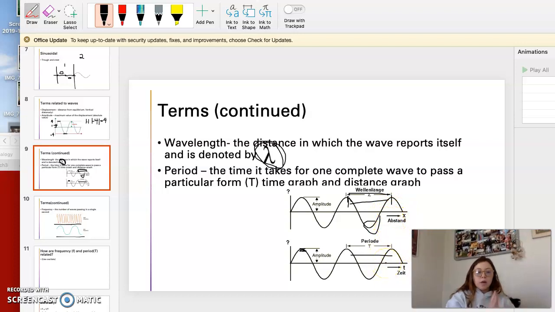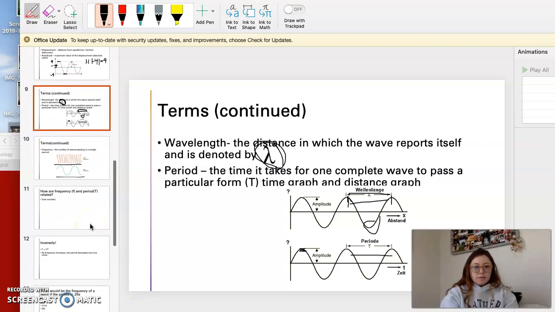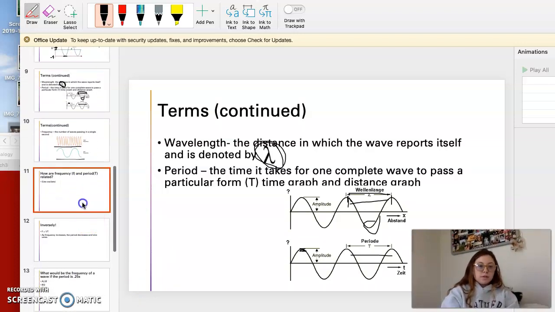So how long is your wavelength? Is it a second, half a second? The period is how long does it take. The wavelength is how long is your wavelength. Okay? So we're going to explore some problems with that later. By problems, I mean examples.